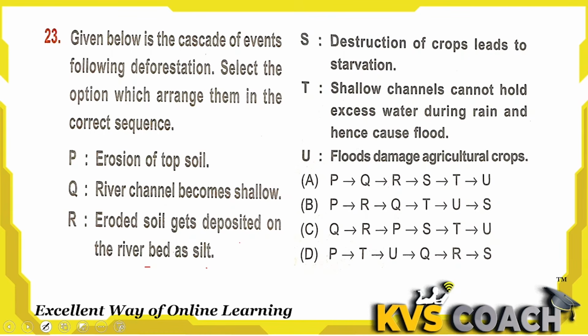So first, there is erosion of topsoil, then eroded soil gets deposited in the riverbed as silt, and then the river channel becomes shallow. After that, the shallow channel cannot hold excess water during rain, hence causes flood, then flood damages agricultural crops, and after that, destruction of crops leads to starvation. If there are no crops, then people will starve. So what is the sequence? Sequence is P, R, Q, T, U, S. Option B is the right answer here.